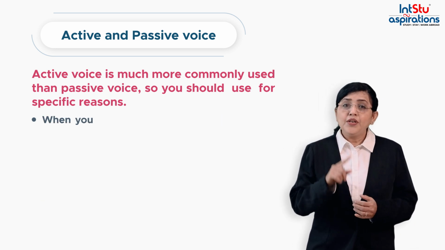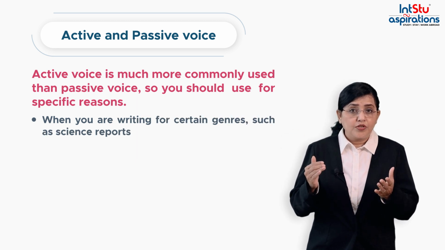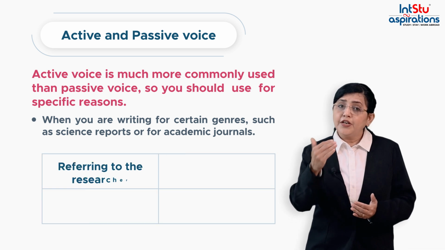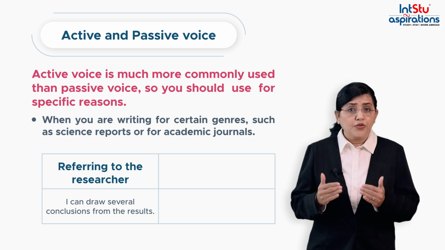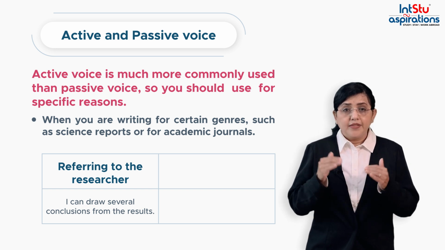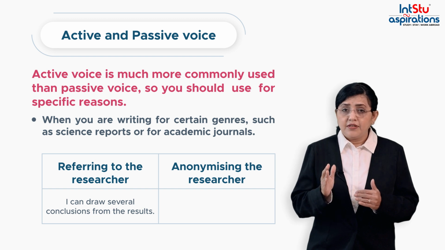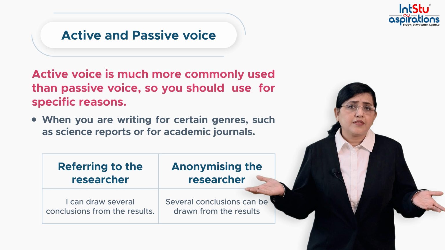Now, when you are writing for certain genres, such as science reports or for academic journals, then referring to the researchers, you can say, I can draw several conclusions from the results. Now, if it is anonymizing the researcher, you may write, several conclusions can be drawn from the results.